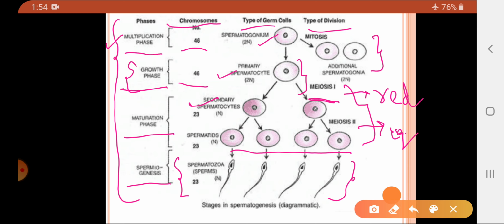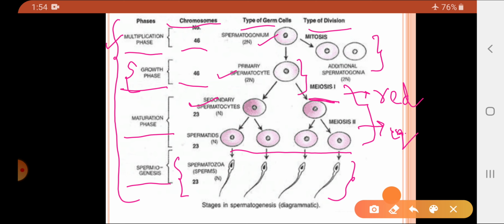The first phase is the multiplication phase, where the spermatogonium undergoes continuous mitotic division and goes on adding new spermatogonia, which is finally responsible for the growth of the testes. Now some of the spermatogonium that increase in size are called the primary spermatocyte, and as the size of the cell increases, that phase is called the growth phase.